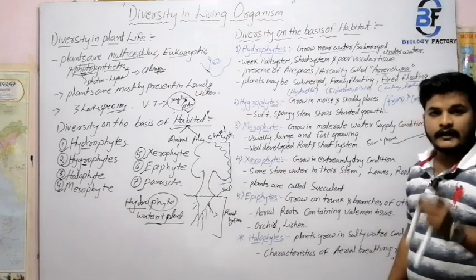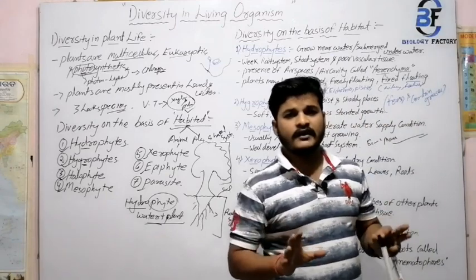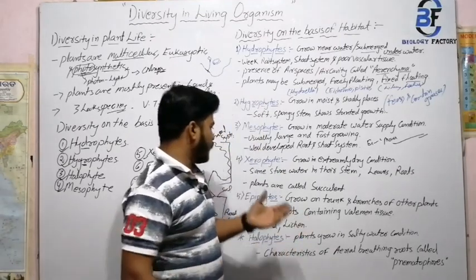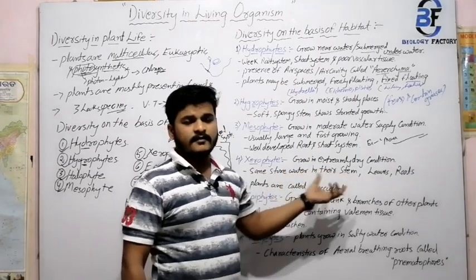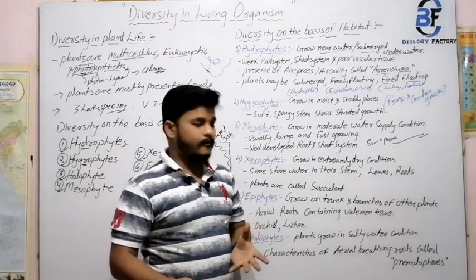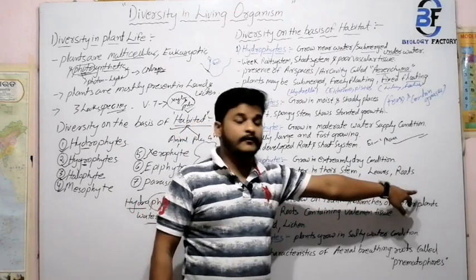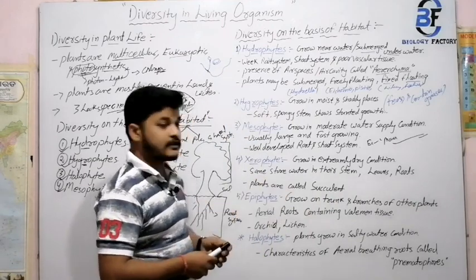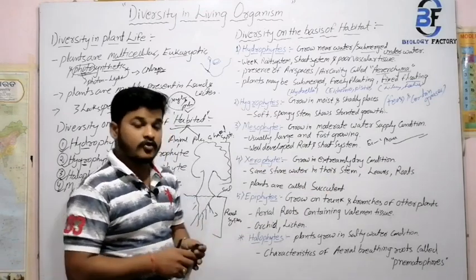Next, xerophyte. If we talk about xerophyte, the plants which grow in extremely dry conditions are otherwise known as xerophytes. If we talk about this type of plants, they store water by some means. That means they store water in stems, they store water in leaves, and some store water in roots also. And the basic example of xerophytes which store water in their stem, the most common example, is opuntia.